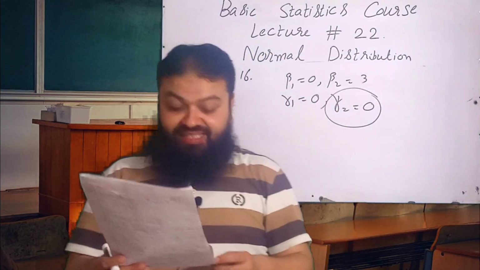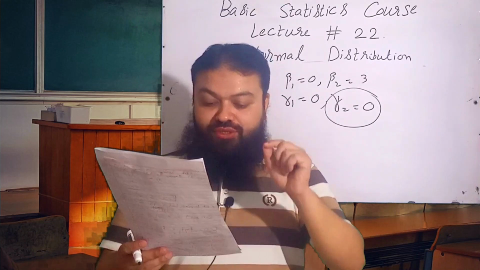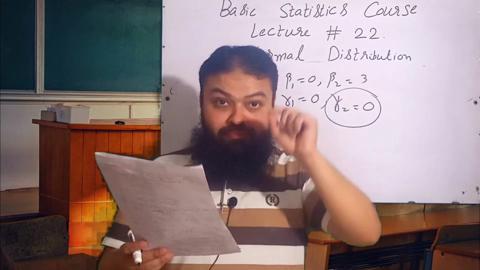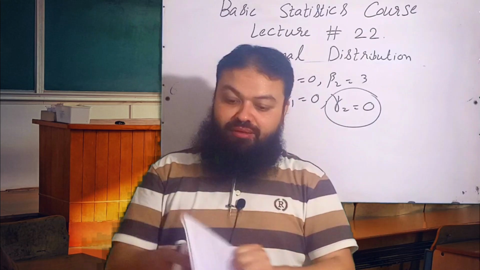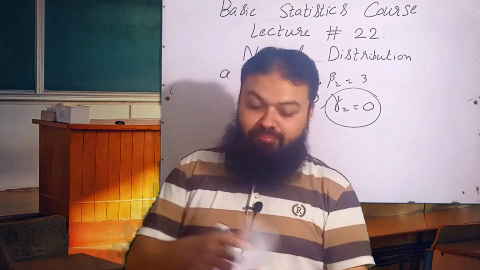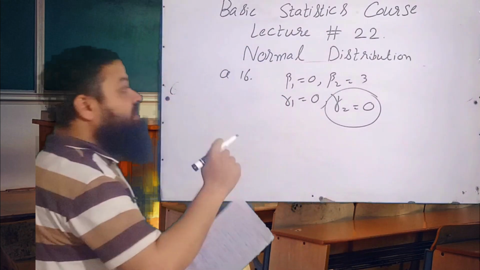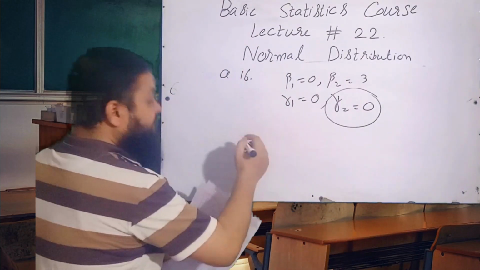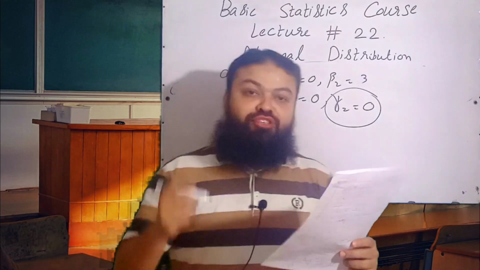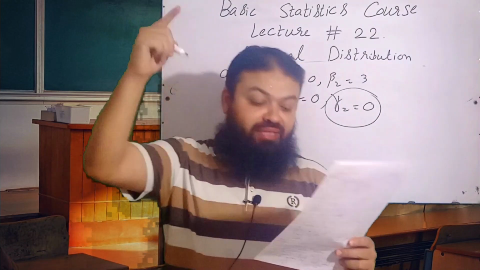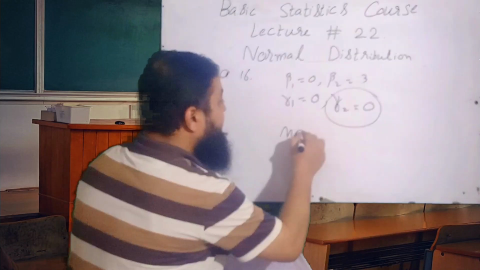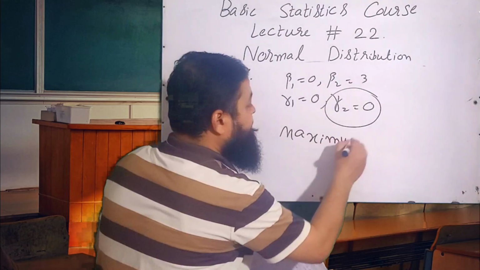Question number 18. The height of the normal curve at the mean is A option maximum, B minimum, C none of the above, D both A and B. Dear students, in the normal distribution, the height of the normal curve at the mean is always maximum. A will be the correct option.